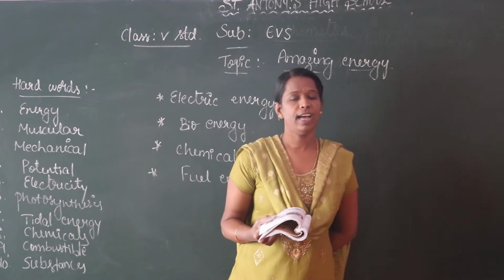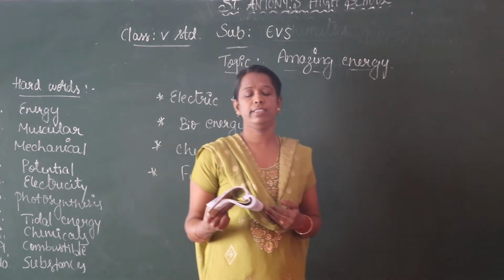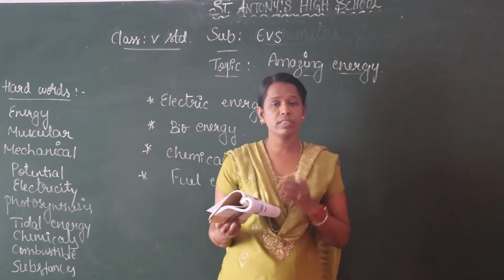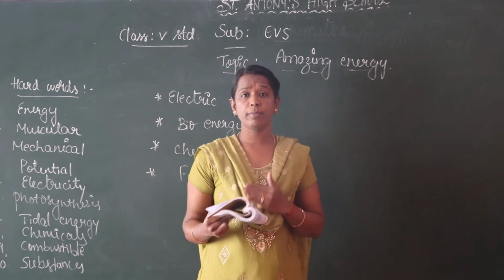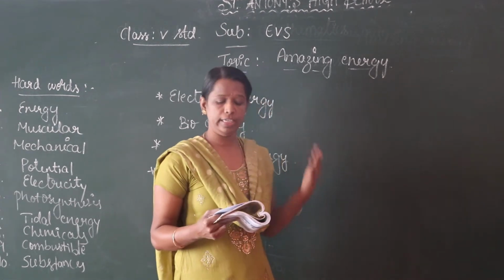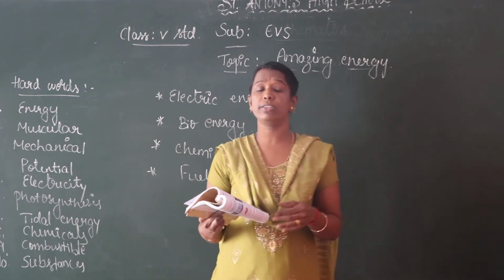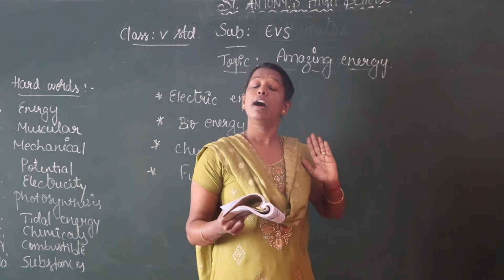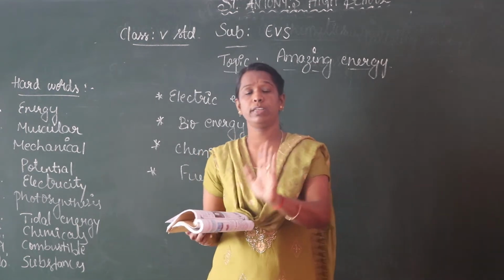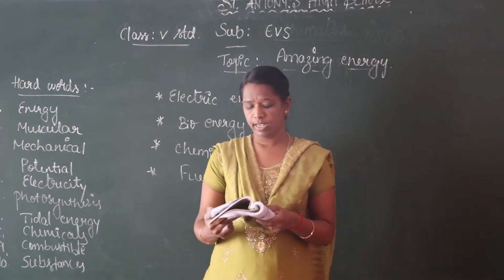Hello children, last class we discussed some energies. The types of energies. First energy is muscular energy. Examples for muscular energy are walking, climbing the hill, pulling, and pushing an object. A force is applied to an object by the muscles. That is called muscular energy.